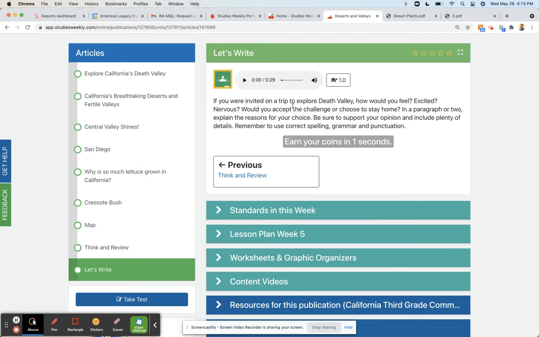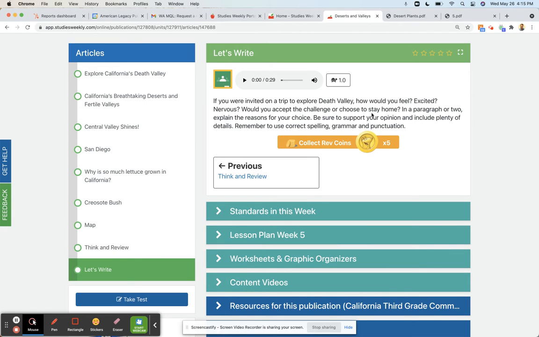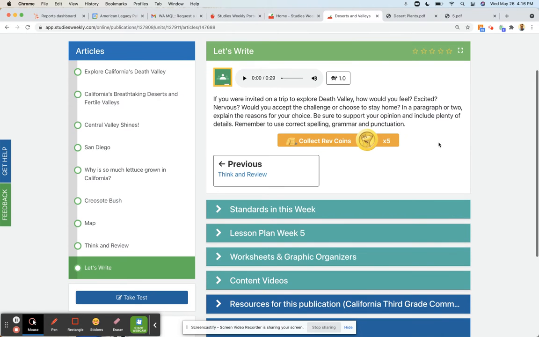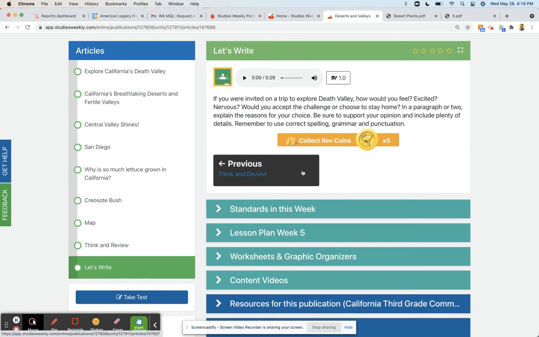If you were invited on a trip to explore Death Valley, how would you feel? Excited? Nervous? Would you accept the challenge or choose to stay home? In a paragraph or two, again, this is third grade. If you go into the lower grades, it does have simpler writing prompts, and it gets a little bit more advanced as the grades go up. But in a paragraph or two, explain the reasons for your choice. Be sure to support your opinion and include plenty of details. Remember to use correct spelling, et cetera.